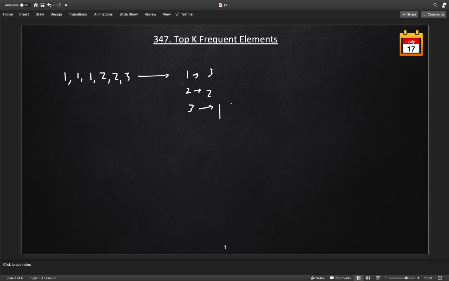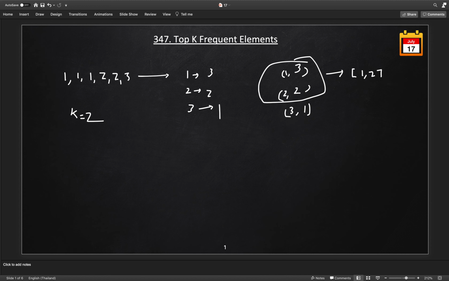Now we sort these numbers based on frequency. Let's first use the max heap. If we sort this in the max heap, we get frequency 3 with element 1, then frequency 2 with element 2, and then frequency 1 with element 3. We need to pick k equals 2 in example 1, so we pick these first two, and the answer will be the elements 1 and 2, or we can also return 2 and 1. So this is our answer.